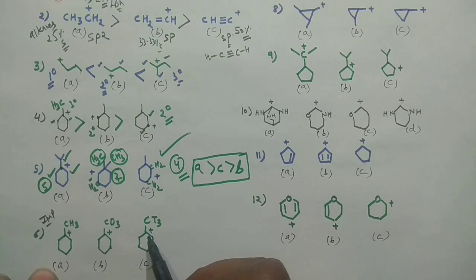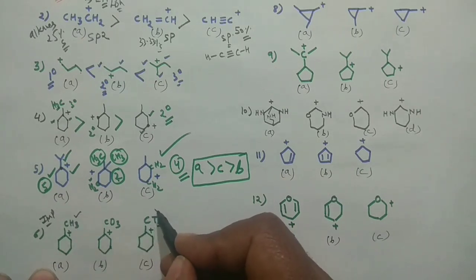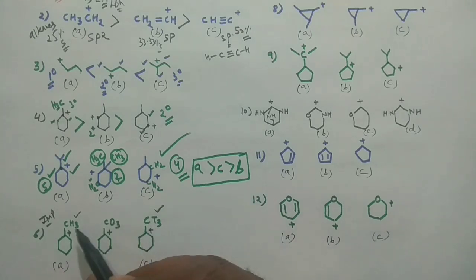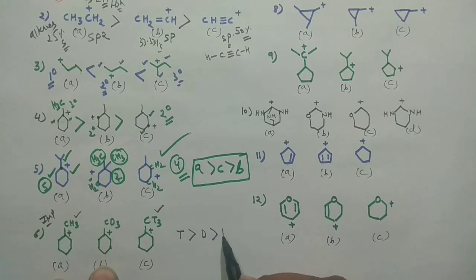Protium is the lightest isotope and tritium is the heaviest isotope. Deuterium is heavier than protium and lighter than tritium. In this kind of situation, you should remember that tritium has the very high plus I effect, followed by deuterium, and protium will have the very low plus I effect. So this is the decreasing order of plus I effect.